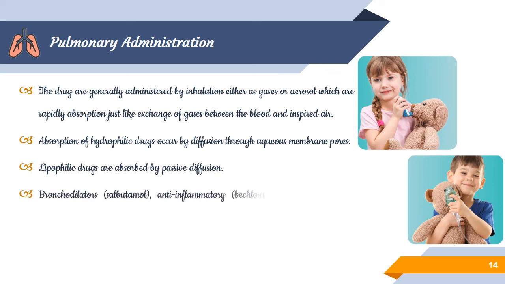Some conditions which we use majorly here: pulmonary administration supports systemic availability also. Not only drugs used for treating local action, it can be used for systemic availability because the exchange of gases takes place well, drug penetration will be good, and it is an easy route of administration, bypassing the first pass effect.